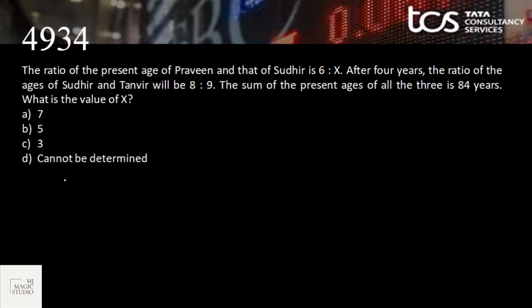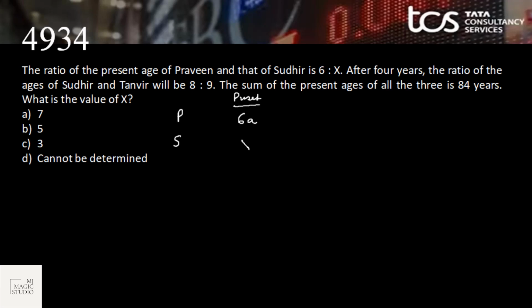Okay, the last one for this session. I hope that you have enjoyed different types of questions on ages. All questions are pretty simple. Either you make a timeline or you frame equations, solve them like simultaneous equations and find the answer, whatever they have asked for. The ratio of present age of Praveen and that of Sudhir is 6:x.